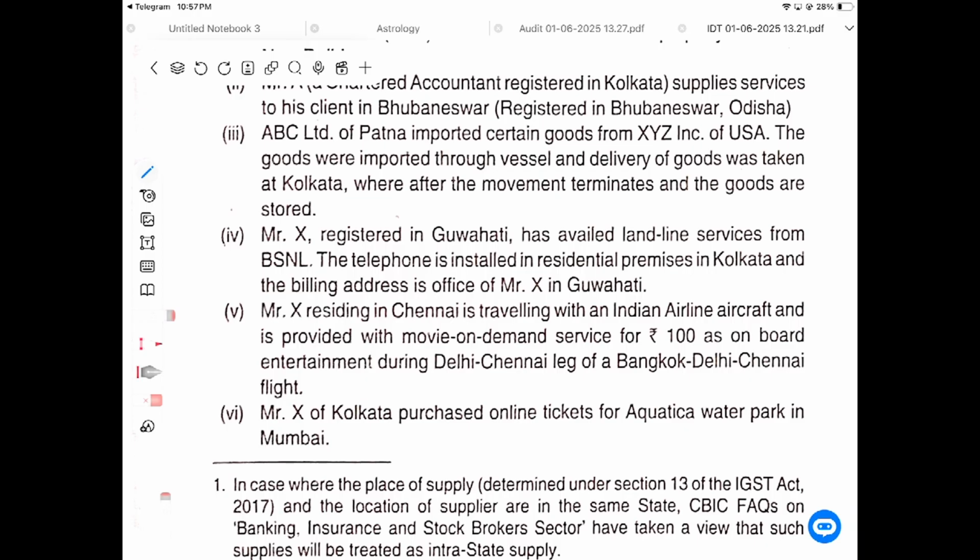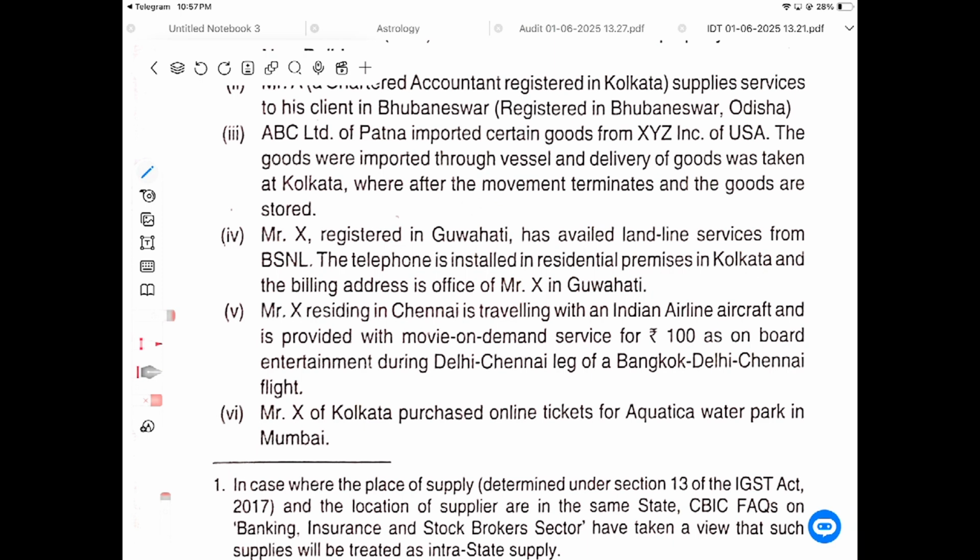Where is BSNL located? BSNL is providing services in Kolkata but billing a Guwahati registered person.